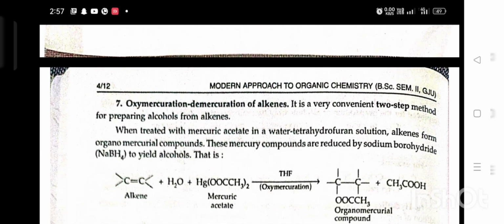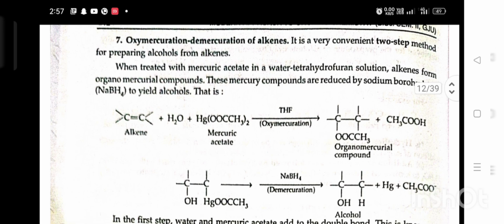Seventh, oxymercuration-demercuration of alkenes. It is a very convenient two-step method for preparing alcohol from alkene. When treated with mercuric acetate in a water-tetrahydrofuran solution, alkene forms organomercurial compound. These mercury compounds are reduced by sodium borohydride to yield alcohol. That is, alkene plus water plus mercuric acetate in the presence of tetrahydrofuran gives organomercurial compound plus carboxylic acid.